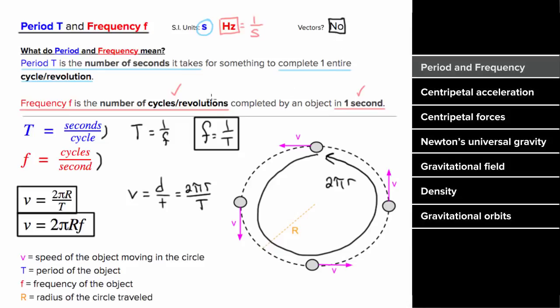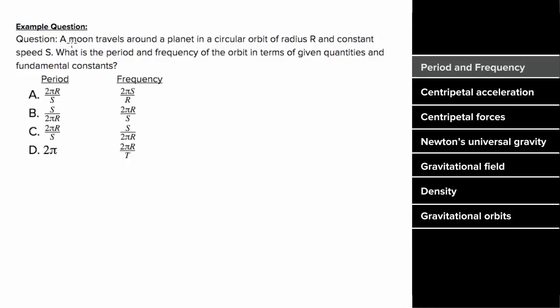So what does an example involving period and frequency look like? Let's say a moon travels around a planet in a circular orbit of radius r at a constant speed s. And we want to know what the period and frequency are in terms of given quantities and fundamental constants. So we'll use the relationship between the speed, the period, and the frequency. We know that for objects in circular motion, the speed is 2 pi r over the period. And that means the period here would be equal to 2 pi r over the speed.